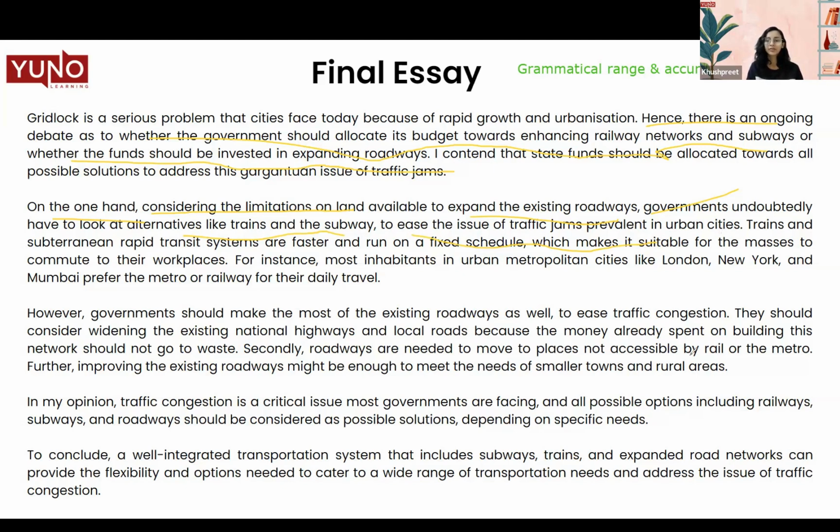Then you can also use passive statements at places. You can use certain conditional statements if you wish, such as if this happens, then we can achieve this. All of these sentences show your range or your hold over the English language. So you can use all of these tools or strategies to enhance your IELTS score. But when we talk about grammatical range, remember it is very important for you to incorporate at least one complex sentence in each body paragraph in your essay.